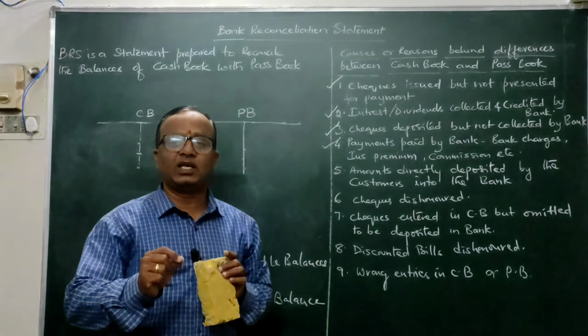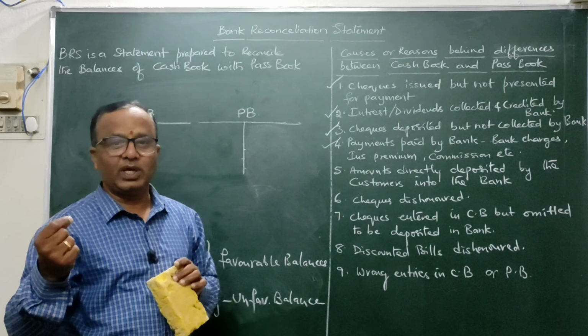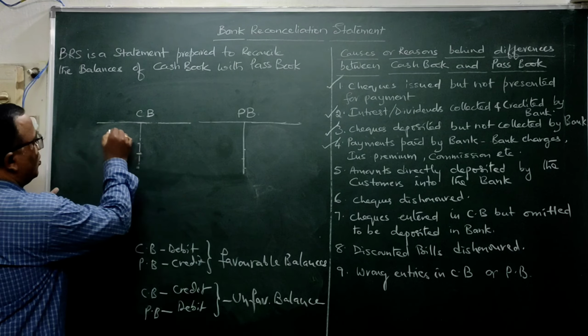When he has charged, what will he do? From your account he will take away that much money. How will he take it? Because money in your account will be on the credit side in the passbook, whereas in the cash book it will be on the debit side. Out of this 3,000, take for example some 100 rupees he has taken as charges; he will debit it here. Similarly, insurance premium.